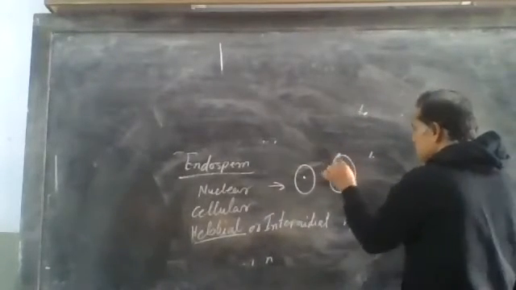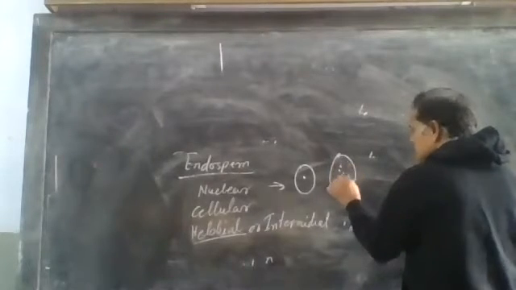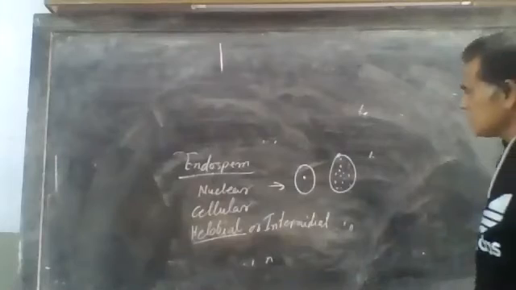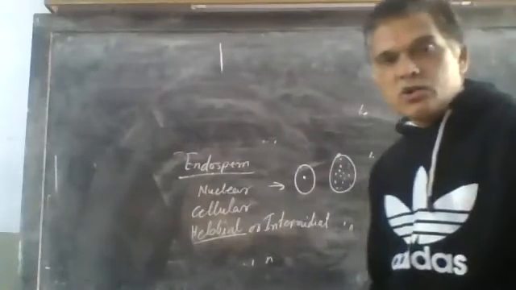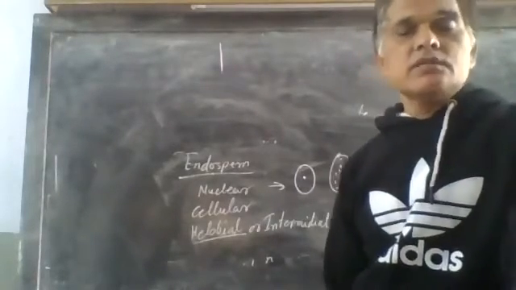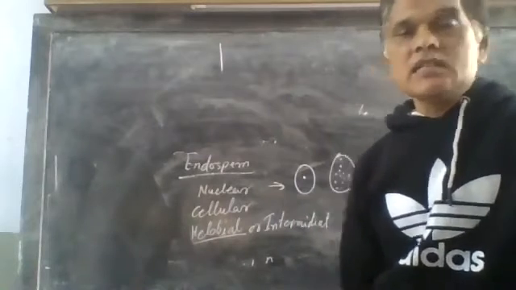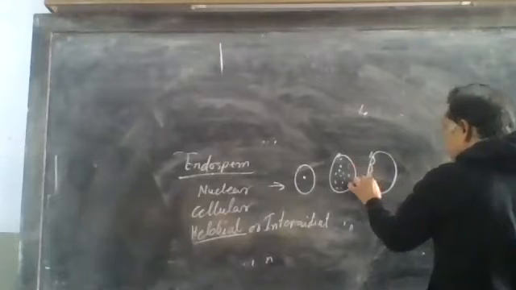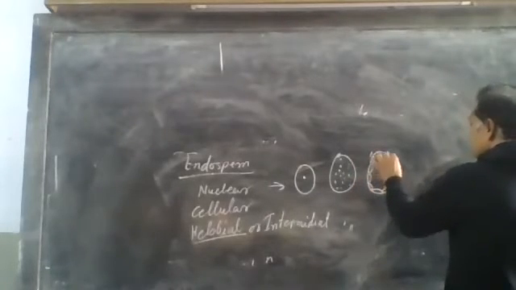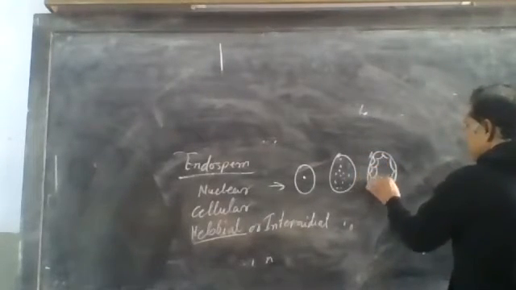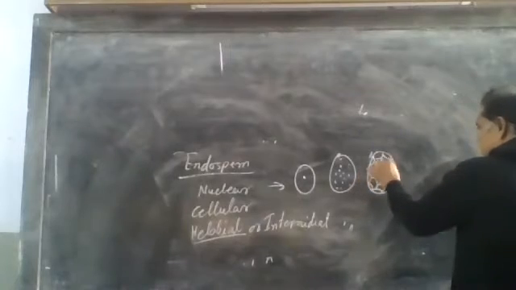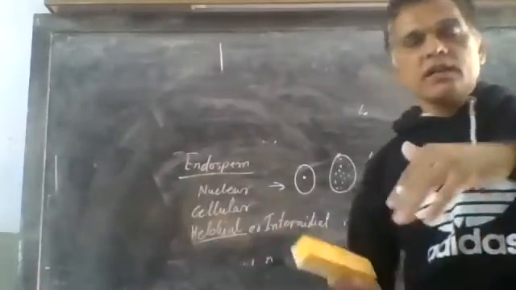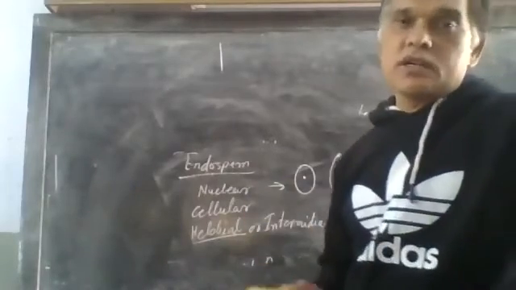Due to this, many nuclei are formed inside a single cell. Then cell wall formation occurs from the periphery to the center, and it becomes a completely cellular condition.